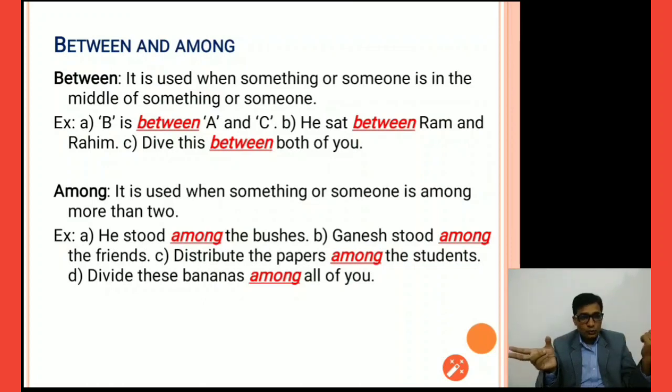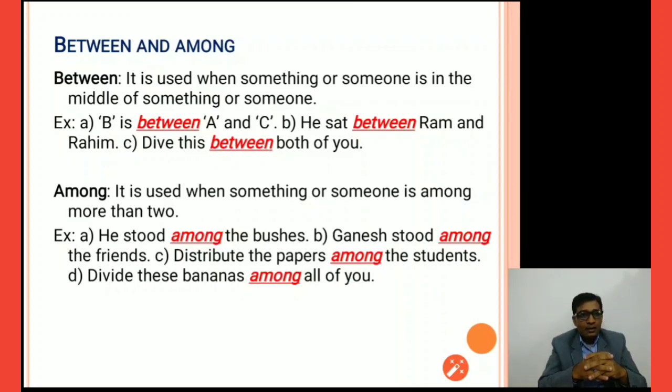There are two things, one on the right side and the other on the left side, and that person is doing something in between. That situation we can describe by using the preposition between. Among is used when something or someone is among more than two. When something is surrounded by many things, for that we use the preposition among.